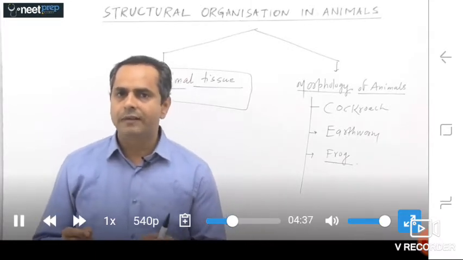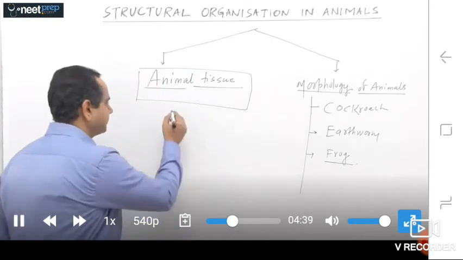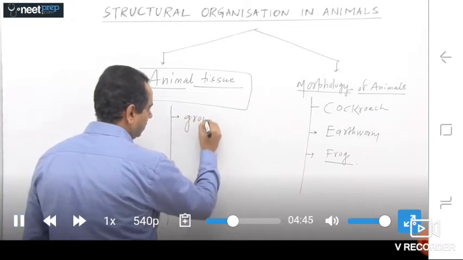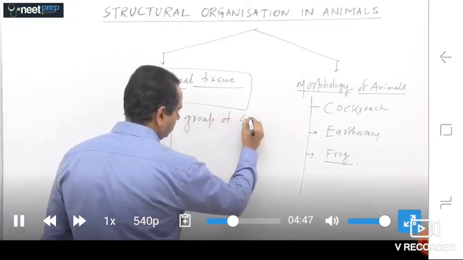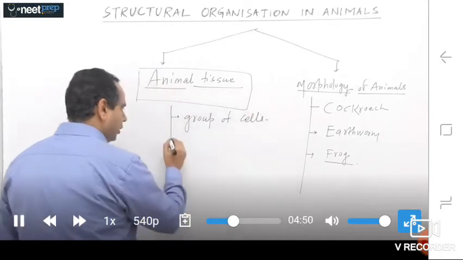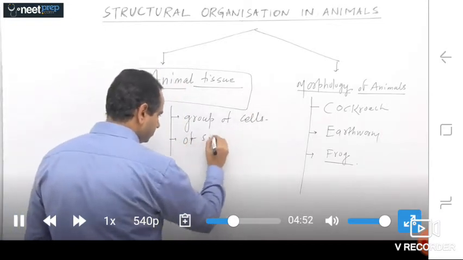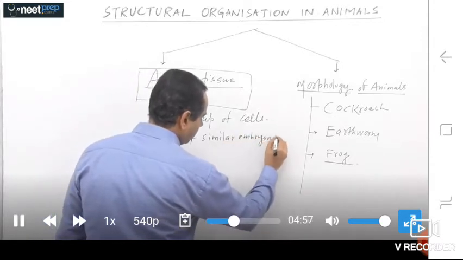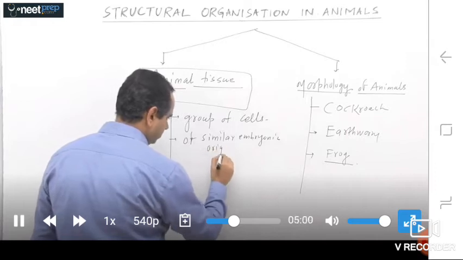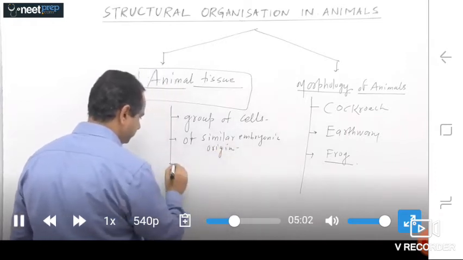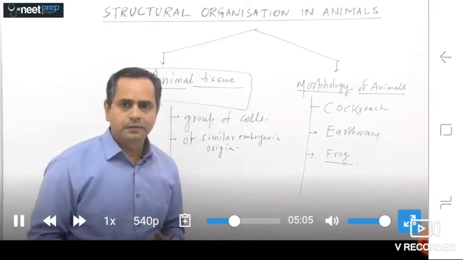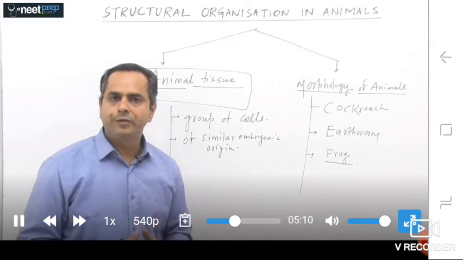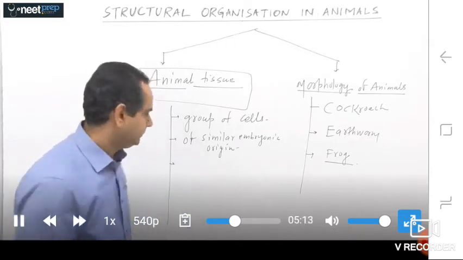So tissues can be defined as a group of cells of similar embryonic origin, and these cells together are specialized to perform a specific function.